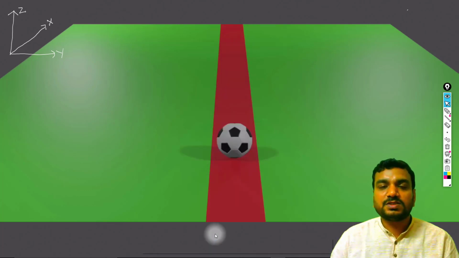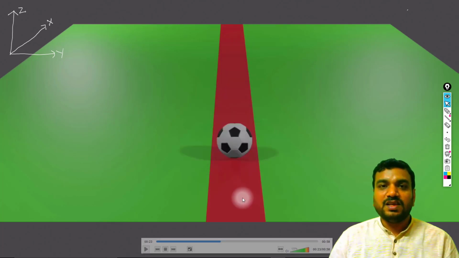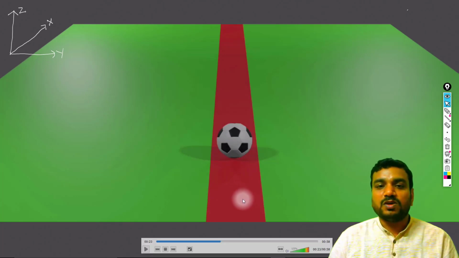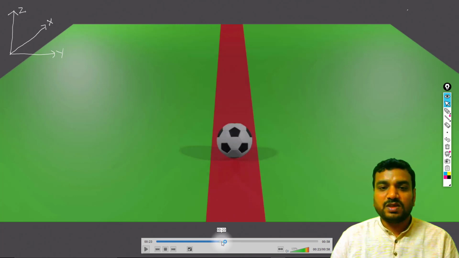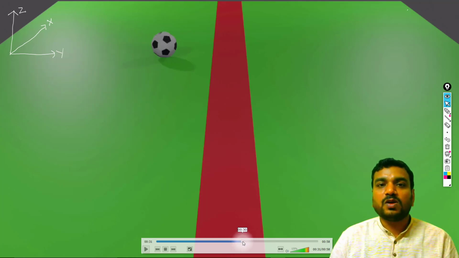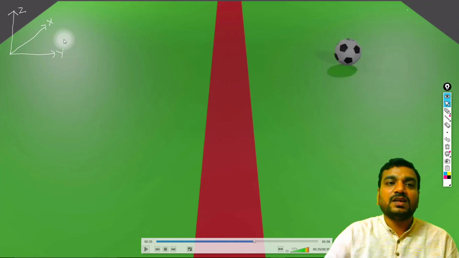Now let us discuss two-dimensional motion. In case of two-dimensional motion, two coordinates of the football should change. Look here. The football is moving along the length as well as sideways, which shows that two coordinates, the x coordinate and the y coordinate, are changing.